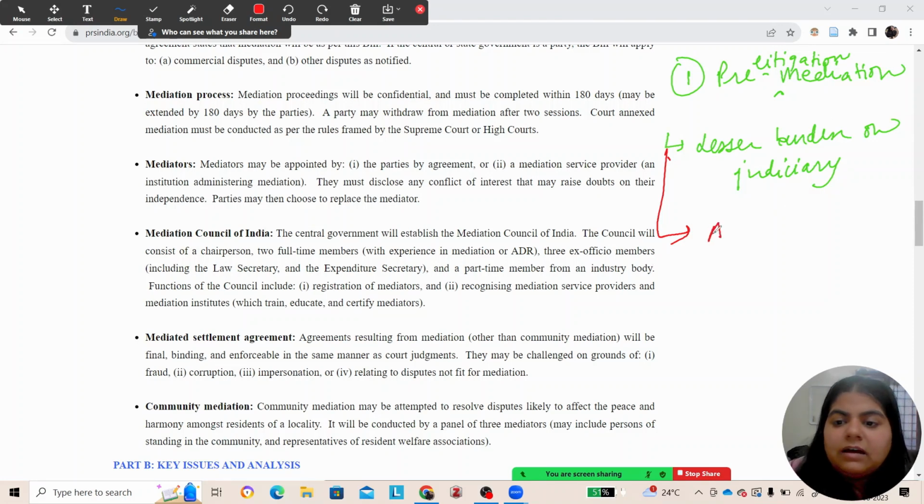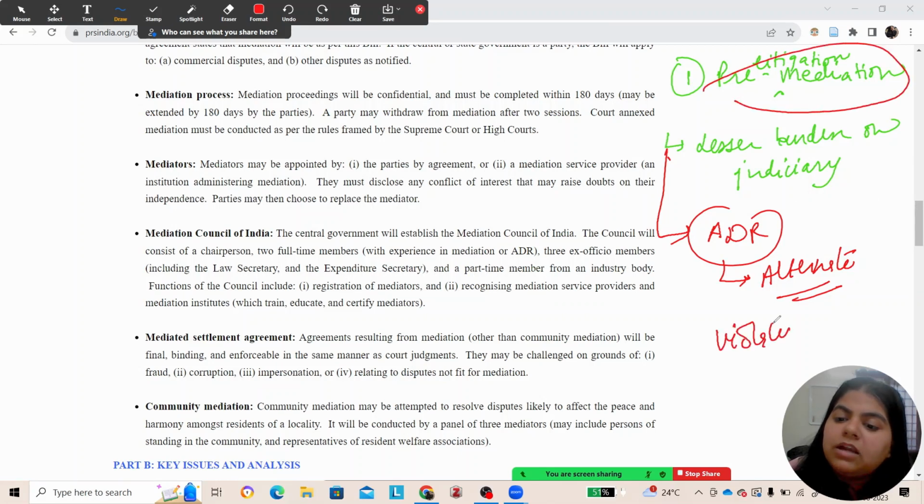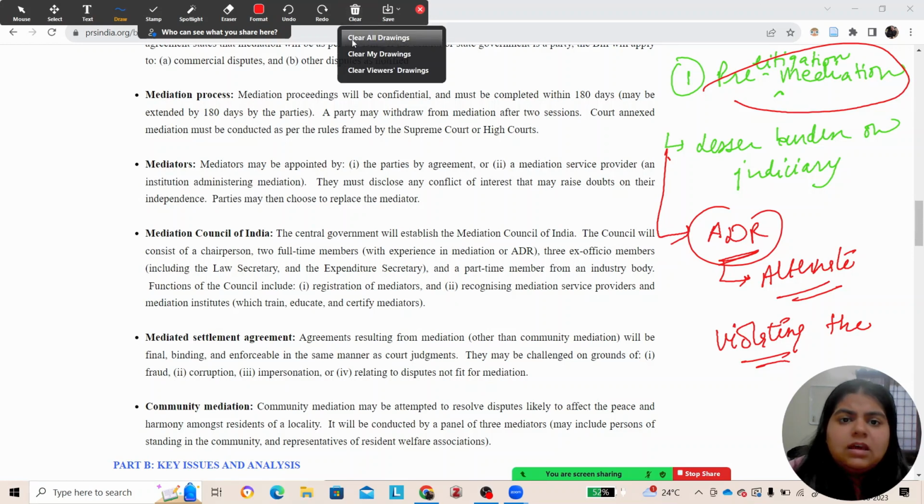What is it? ADR means alternate dispute resolution. The spirit of mediation is such that if the parties want to, they can go for it, and if they don't want to, nobody can refer them. So if you make pre-litigation mediation mandatory, it violates the spirit of its own existence, because mediation is a kind of ADR, an alternate dispute resolution mechanism. If somebody wants to go to court directly and does not want to go for mediation, then this provision is breaching that, as the person has to undergo mediation compulsorily. So for some reasons there is a lacuna.